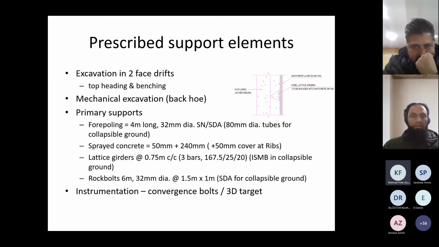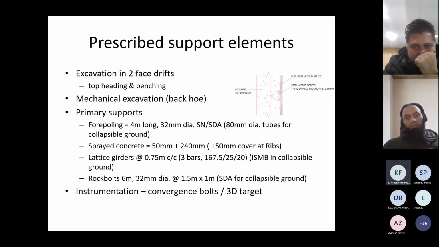So then we prescribed the supports accordingly, and saw that there is some room for improvement. We provided lattice girders in place of RRS. A 3-bar lattice girder was provided, with a 50 mm leveling course, then 240 mm of shotcrete, and there is another 50 mm of cover on the ribs for shotcrete.